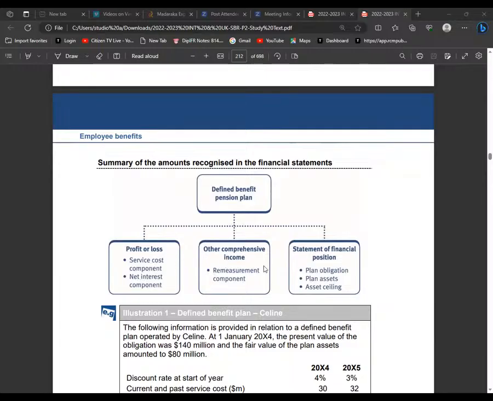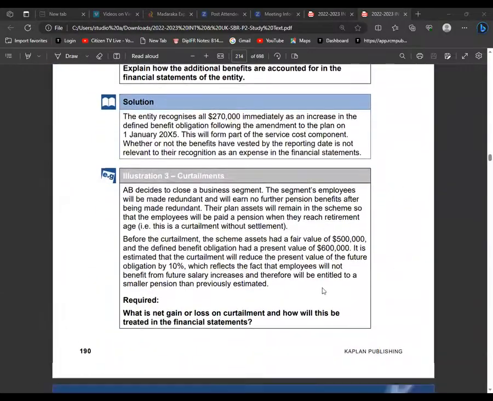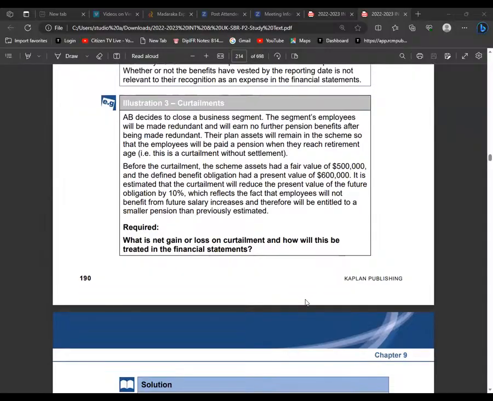Then we have other comprehensive income, where you take the remeasurement component, which is the actual gain. And then we have the statement of financial position: the plan assets, the plan obligation, or the net of it, and then what we call the asset ceiling. I will explain what the asset ceiling is later, after I finish tackling this curtailment. We'll understand by doing this question.